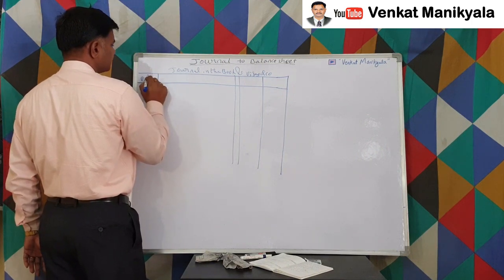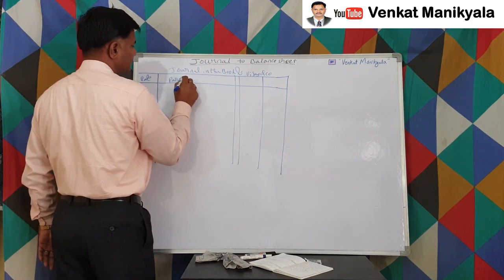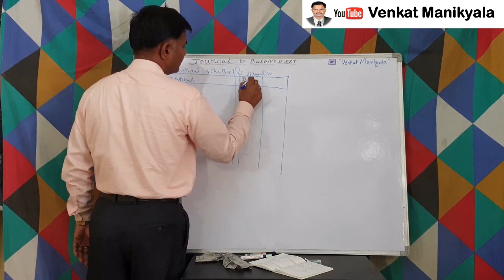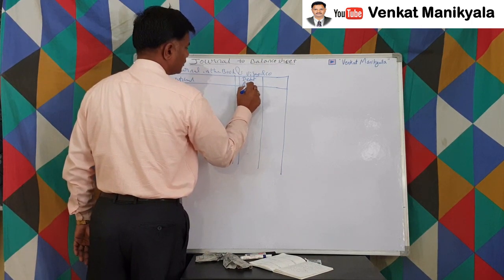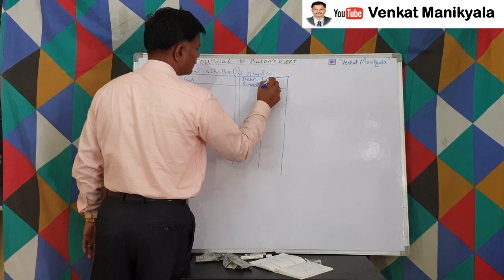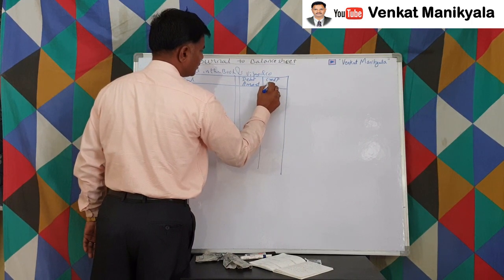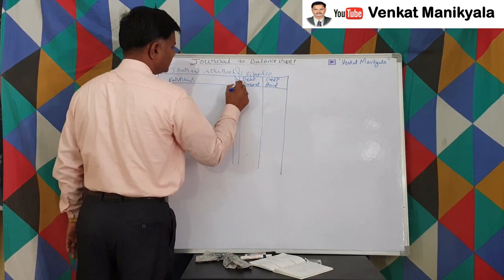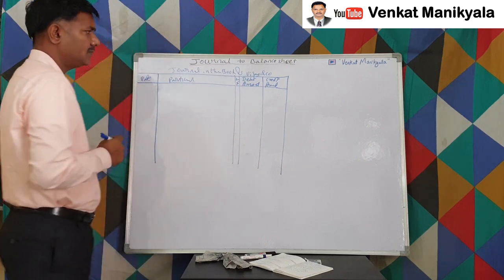Date, particulars, debit amount, credit amount, ledger folio. Let us see.